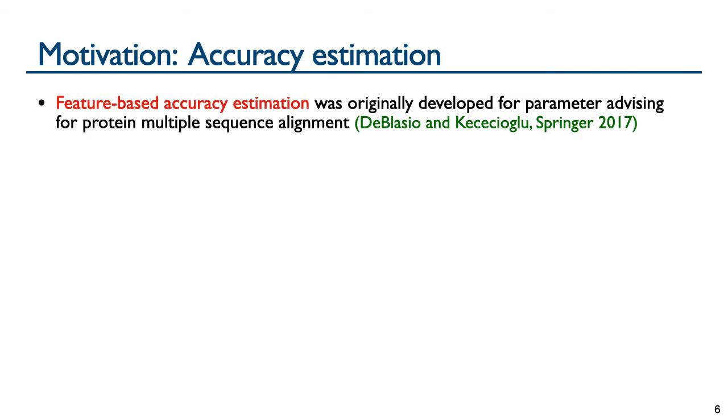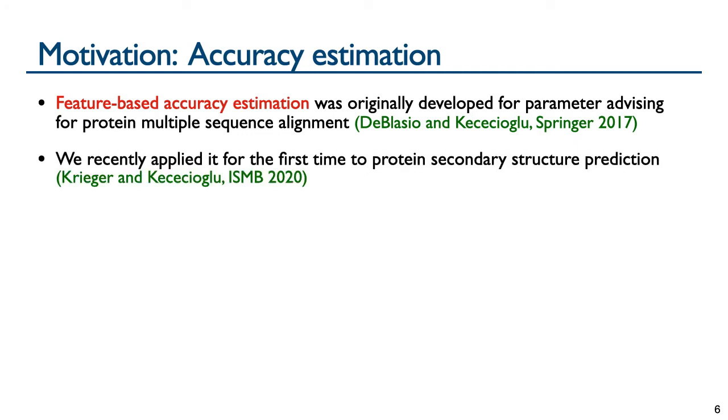For combining predictions in our work, we use the technique of feature-based accuracy estimation, which was originally developed by DeBlasio and Kececioglu for parameter advising for protein multiple sequence alignment. We recently applied this technique for the first time to protein secondary structure prediction at ISMB 2020.